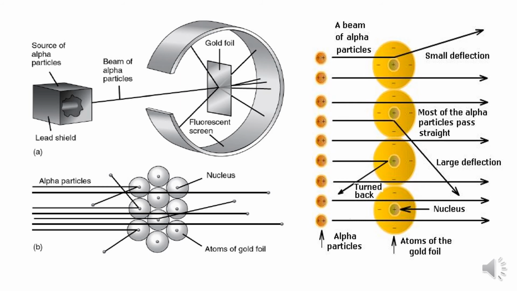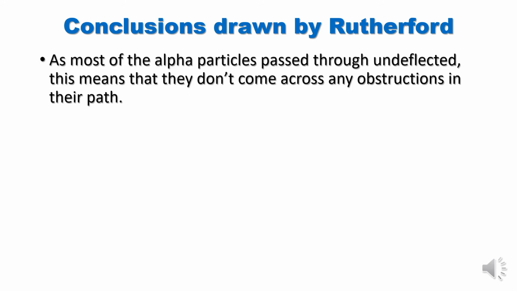When they come near the nucleus, they got deflected, and this shows that inside the nucleus there should be positive charge or positive particles. And finally, what he concluded: as most of the alpha particles pass through undeflected, this means that they do not come across any obstructions in their path.